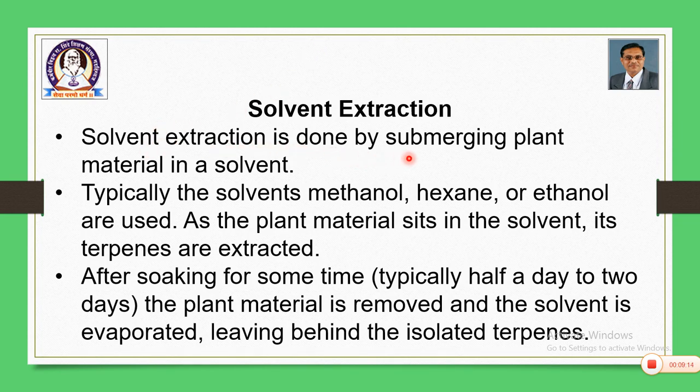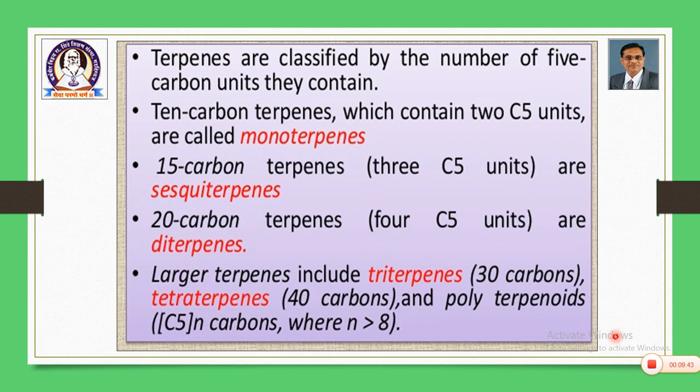Solvent extraction is done by submerging plant material in a solvent. Typically, the solvents methanol, hexane or ethanol are used. As the plant material sits in the solvent, the terpenes dissolve in the solvent and are extracted. After soaking for some time, typically half a day or 2 days, the plant material is removed and the solvent is evaporated, leaving behind the isolated terpenes. So, you can go through these two general methods. Then how these are classified, we will see.